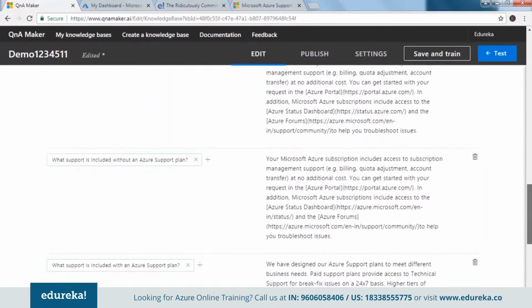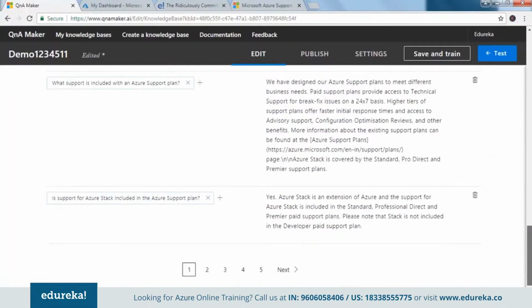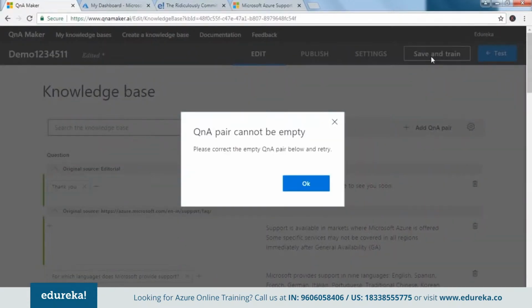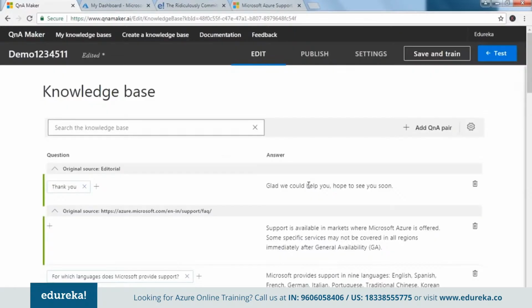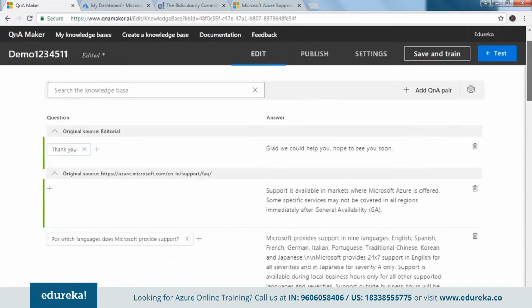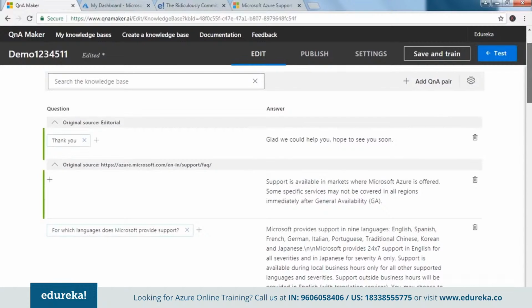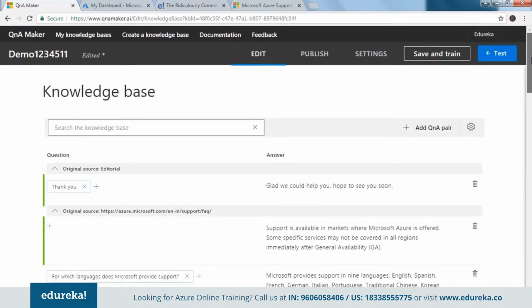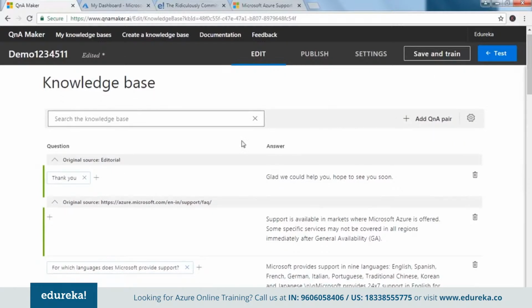Is there something that is empty here? I cannot see anything that is empty. Okay, what just happened? The problem is we added hi and hello, right? I just cannot see where it went.